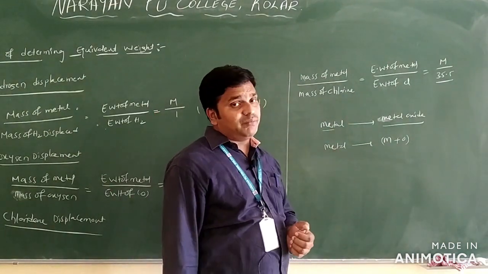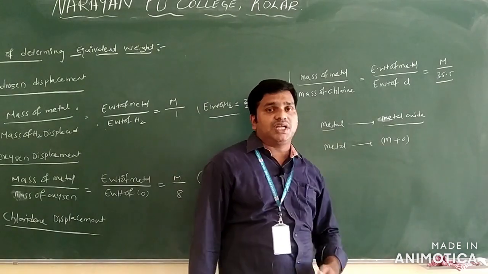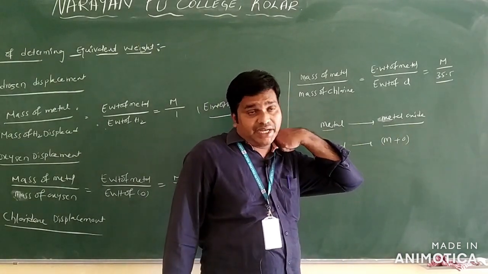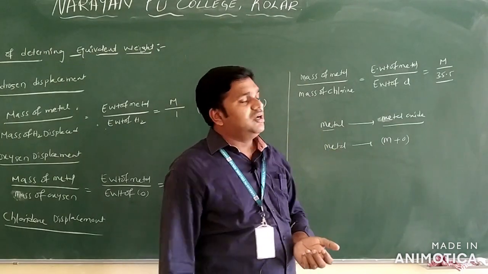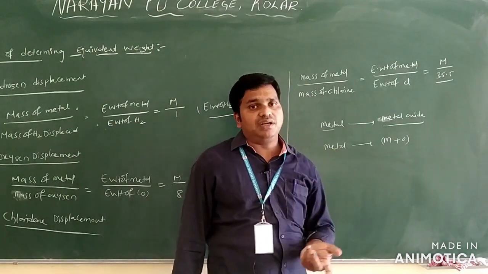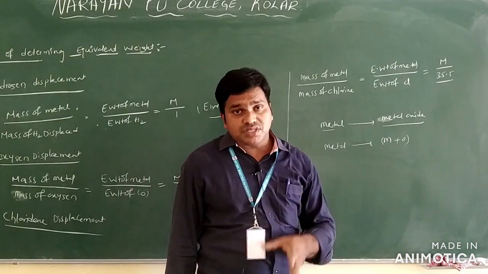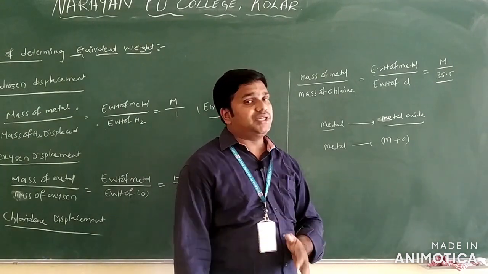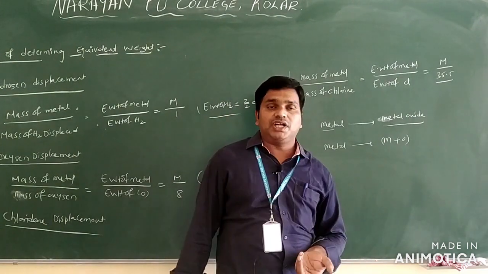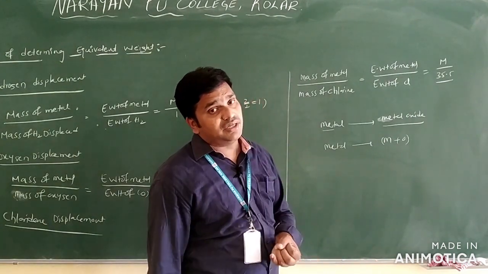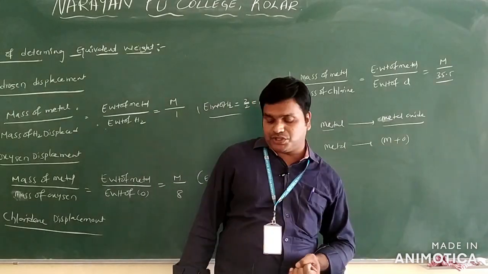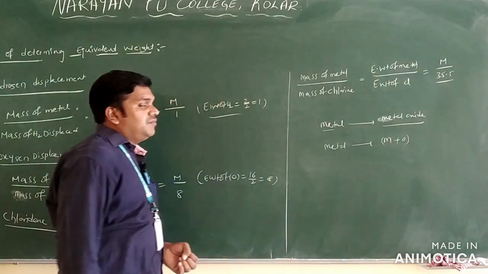They will give the weight of the metal and you can find out the equivalent weight of the metal and the equivalent weight of the oxygen separately. Then you can identify what the question is asking, whether they are asking equivalent weight of the metal or equivalent weight of the oxygen. You can take this combination and you will get equivalent weight of the metal or of the oxygen by using the given data only. So these are the different formulas we are using for the equivalent weight concept only.